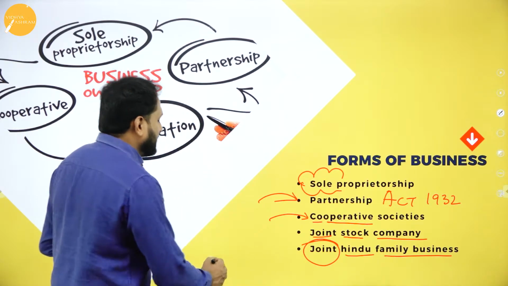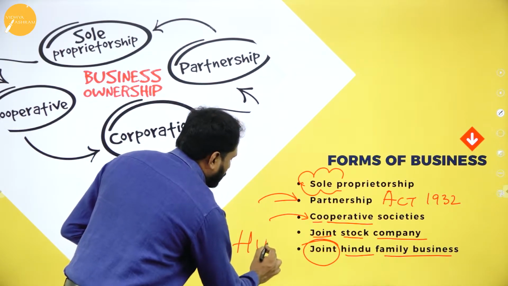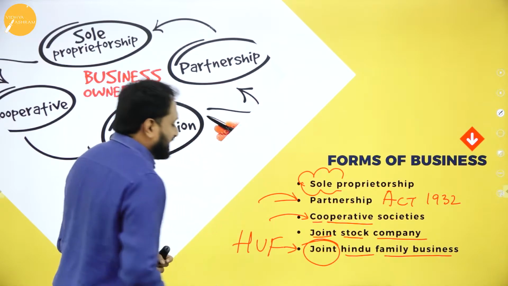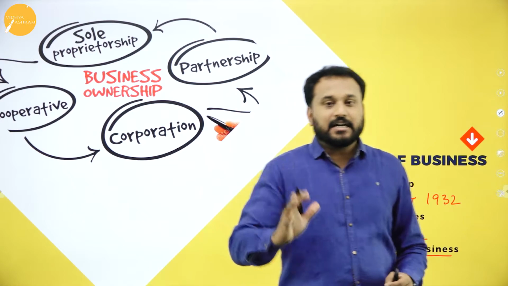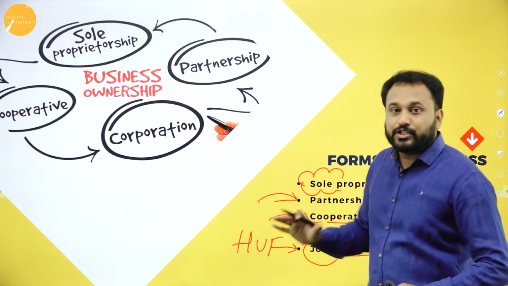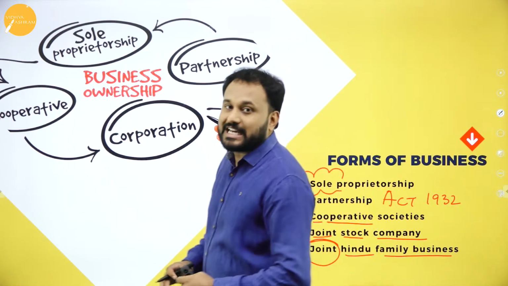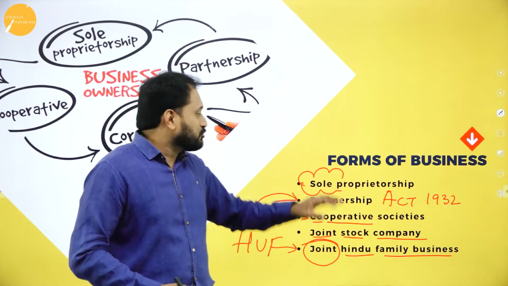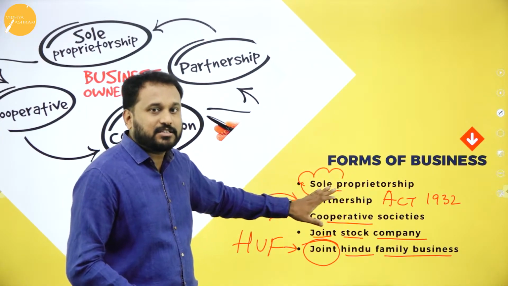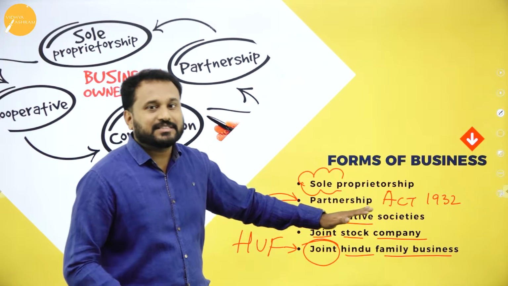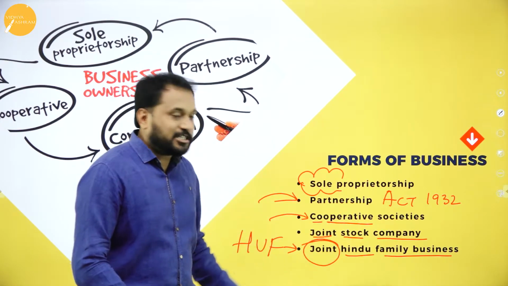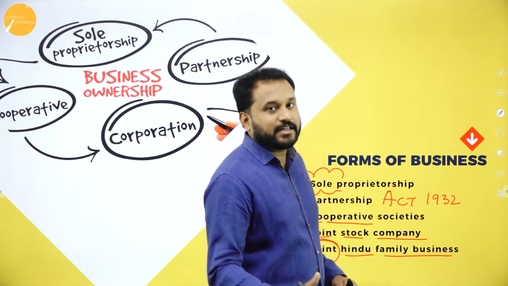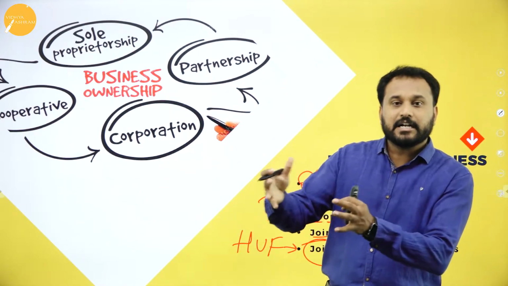We usually call this HUF, because it is Hindu undivided family. Please understand, these are the things you need to look at whenever you start any business. So we have sole proprietorship, partnership, cooperative society, joint stock company, and the last one is joint Hindu family, that is HUF, Hindu undivided family.